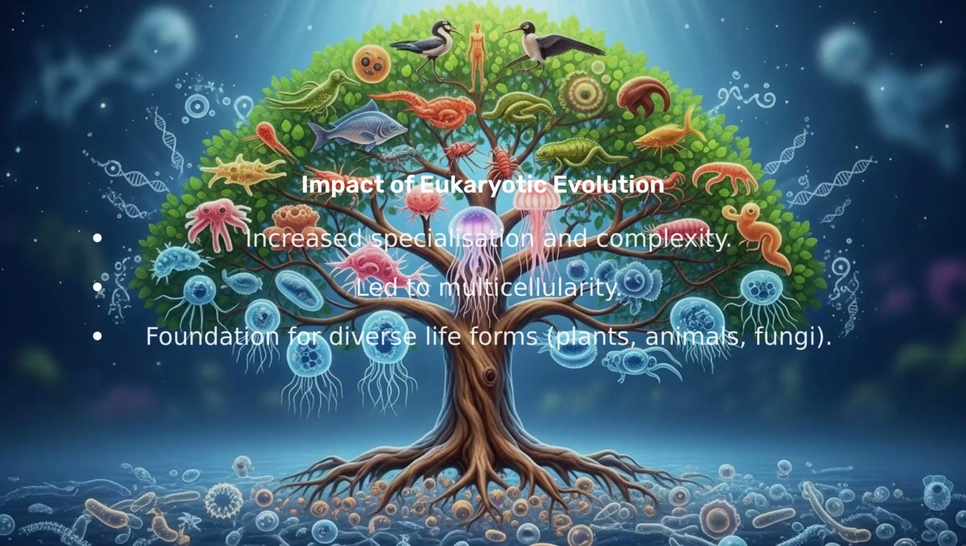The evolution of eukaryotic cells, with their internal compartmentalization and larger size, allowed for increased specialization and the eventual development of multicellular organisms. This led to the incredible diversity of life we see today, from complex plants and animals to fungi and protists, all building upon the foundational cellular structures established billions of years ago.